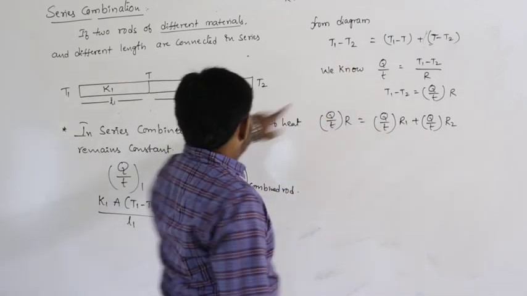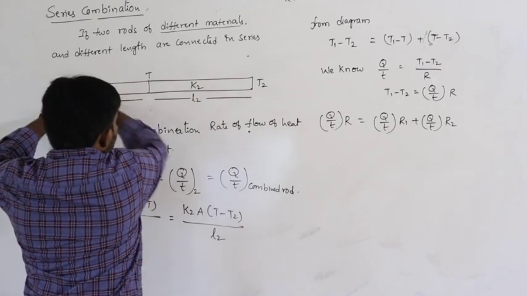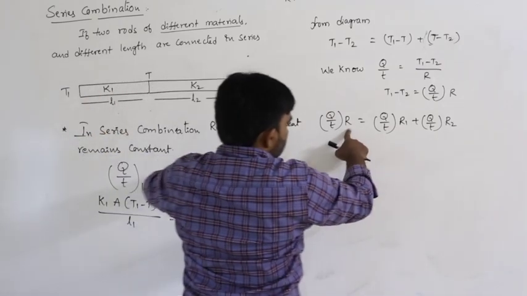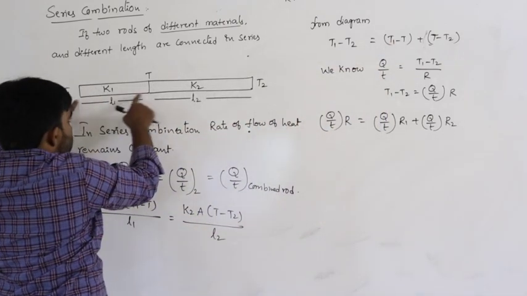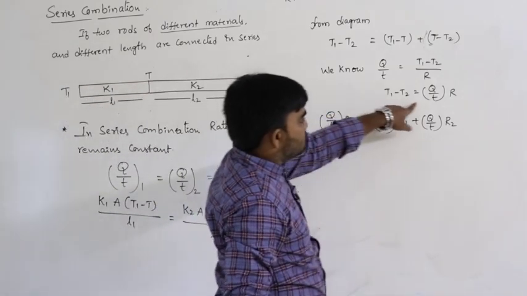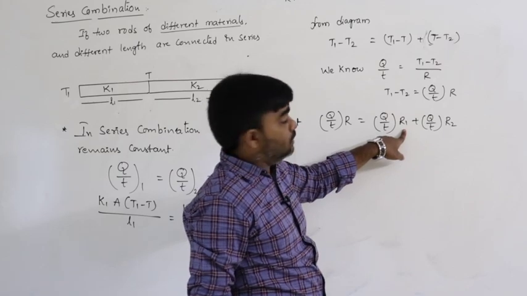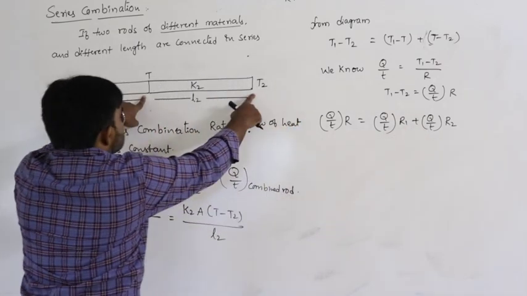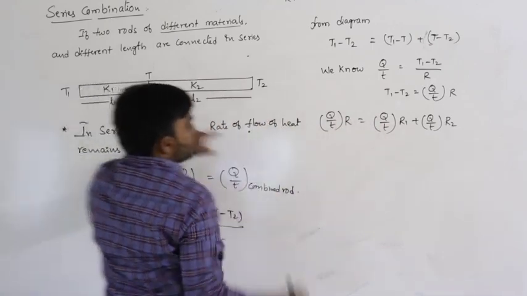T1 minus T2, the total temperature difference, is the total resistance of the system R. T1 minus T means the temperature difference across the first rod, which can be written as Q by T into the resistance of the first rod R1, plus Q by T into R2, the resistance of the second rod.